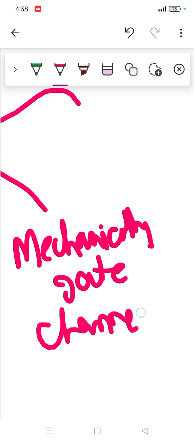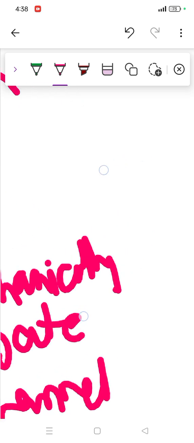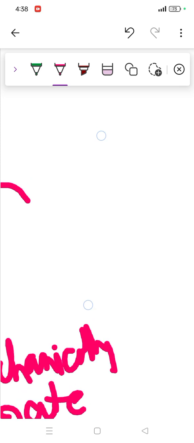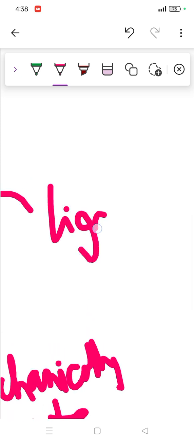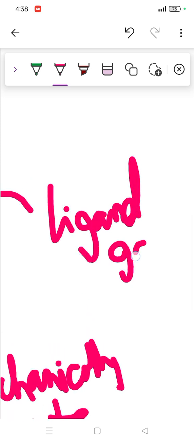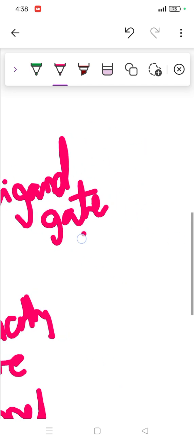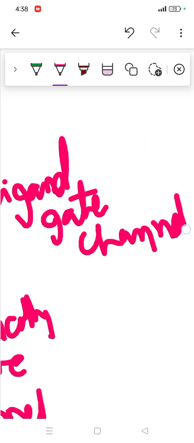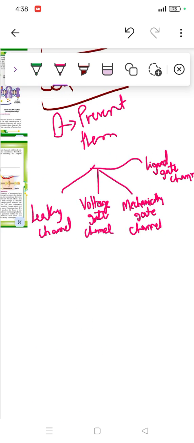And the last one is called the ligand gated channel. So we'll discuss all these four types.